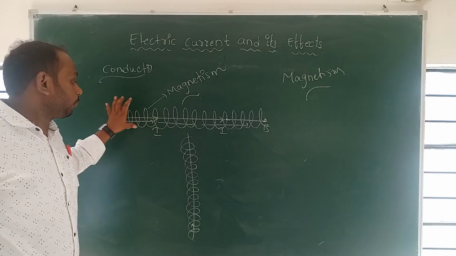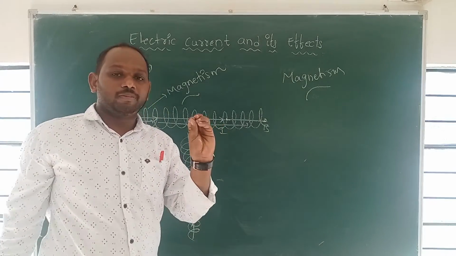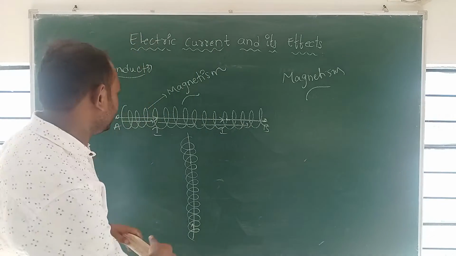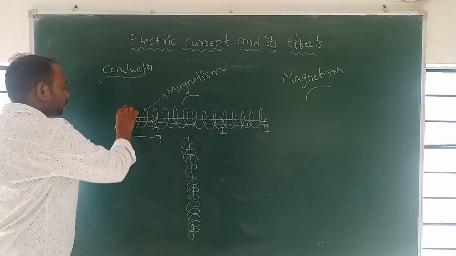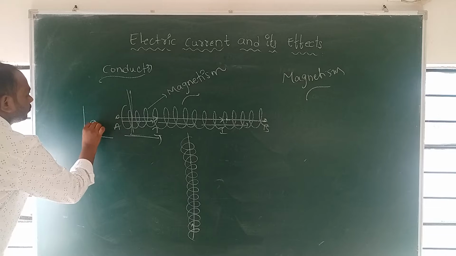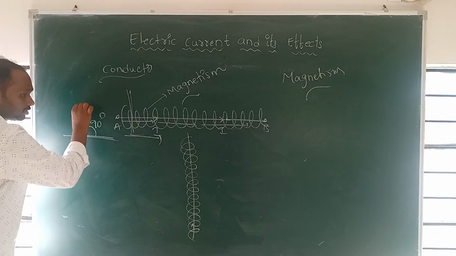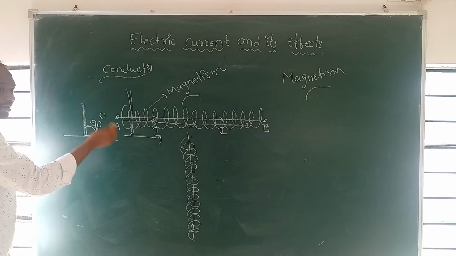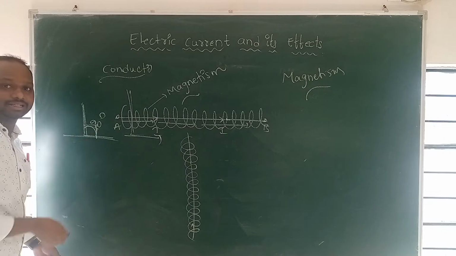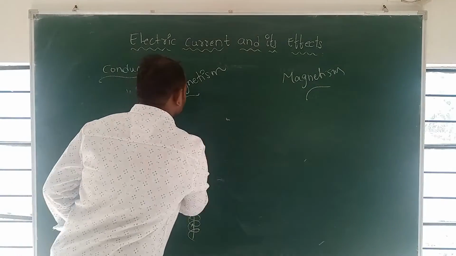So one point keep in your mind always: whichever direction the current is moving, the magnetism is produced perpendicular to the current direction. This is the current direction, but the magnetism is perpendicular. Both are at 90 degrees. The current is moving like this, but the magnet is produced like this. So the current direction and the produced magnetism are always at an angle of 90 degrees. This is very important. Next, making a magnet.